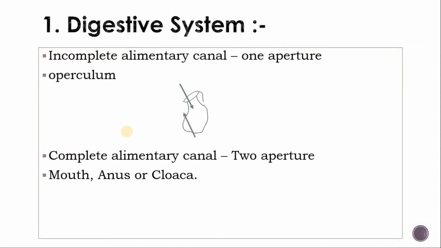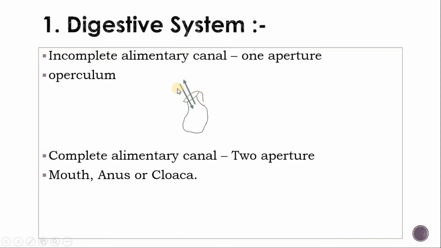In the incomplete alimentary canal there is only one aperture for the inlet and the outlet of the food. The food enters by this aperture and leaves only by this same aperture. So this is the incomplete alimentary canal. In lower coelenterates, cnidarians and hydra-like animals there is only one aperture.